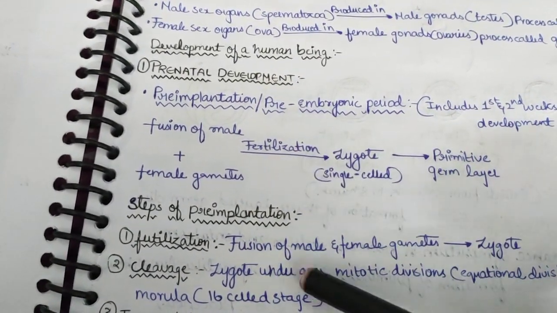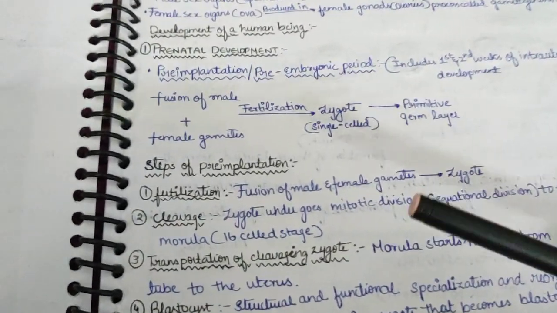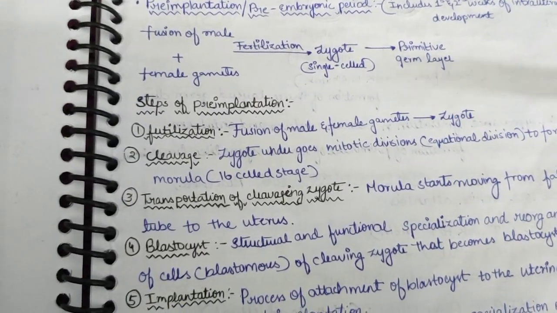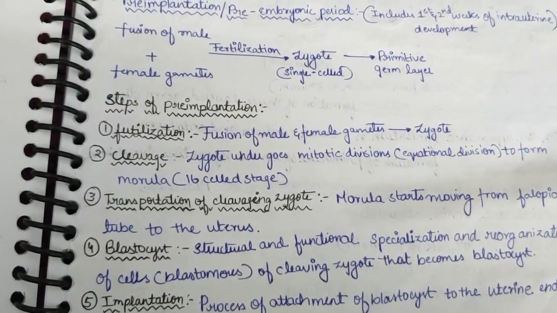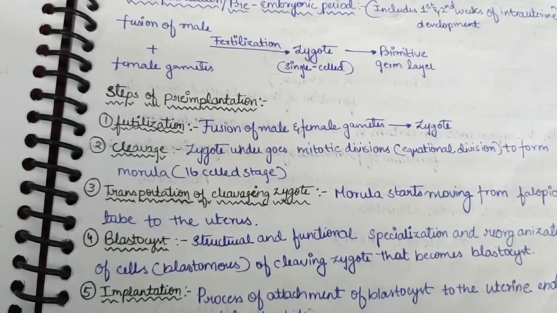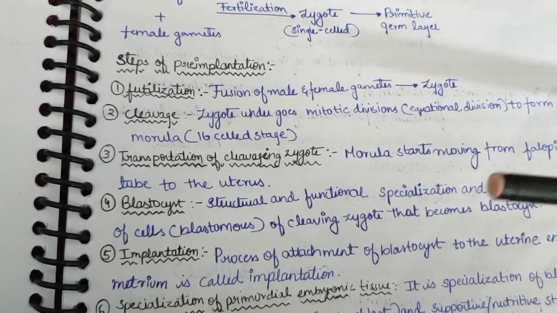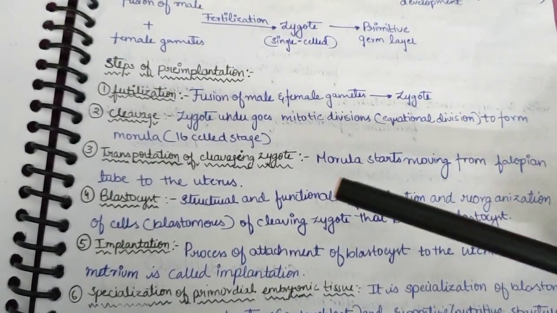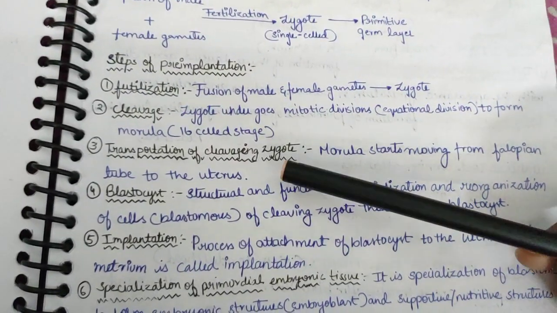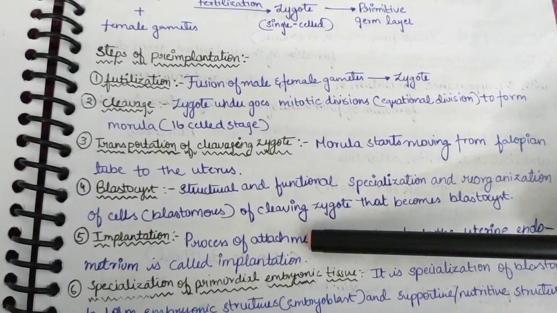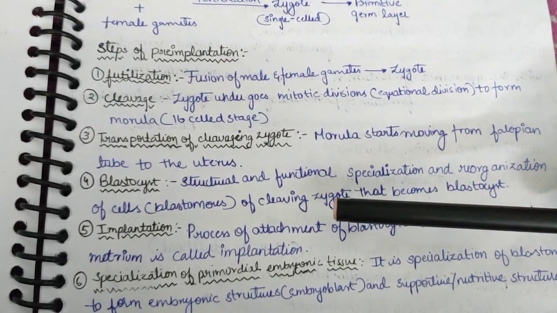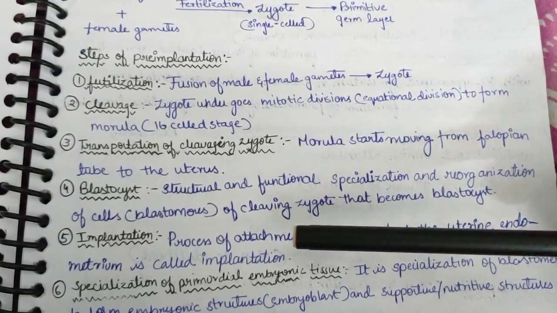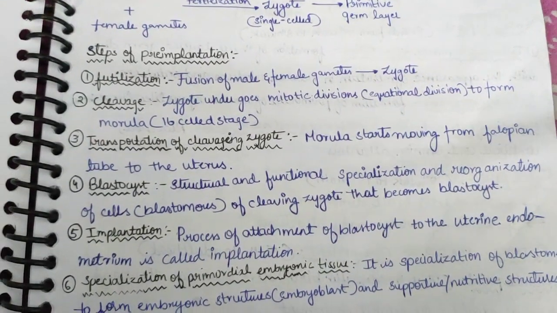We'll see the steps of pre-implantation. The first step is fertilization, that is fusion of male and female gametes to form the zygote. Then cleavage. The zygote undergoes mitotic division, also known as equational division, to form the morula, which is a 16 cell stage. Now, transportation of the cleavage zygote. Here the morula starts moving from the fallopian tube to the uterus. After that it further differentiates and forms the blastocyst, which is structural and functional specialization and reorganization of cells of the cleavage zygote.